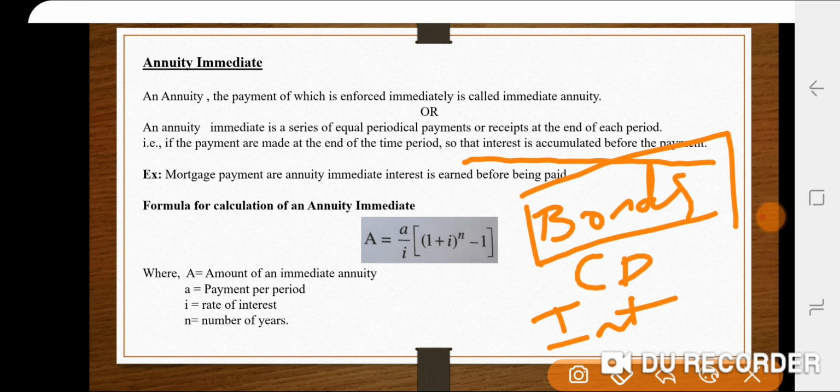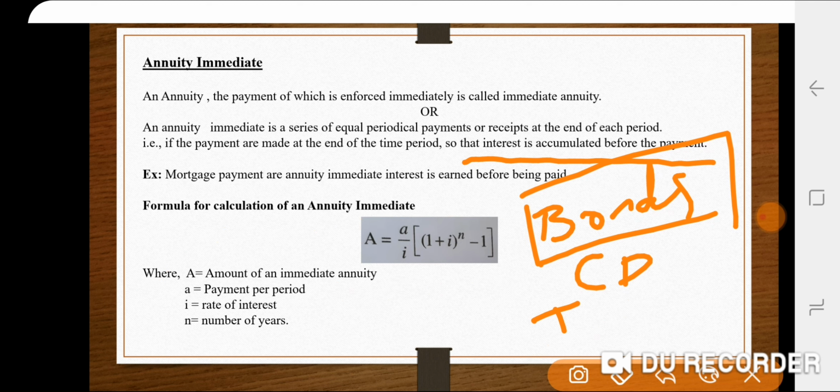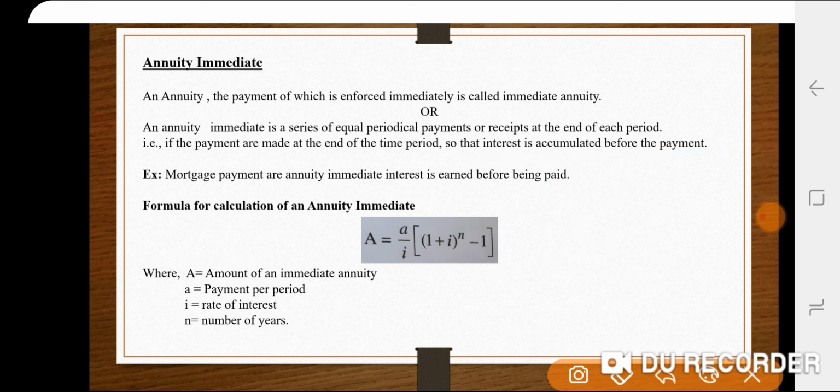That is A is equal to, so this is the formula we have to calculate annuity immediate. Here A stands for amount of an annuity immediate, small letter a is payment per period, i is rate of interest, and n is number of years. It is very important to know the difference between the capital letter A and the small letter a.